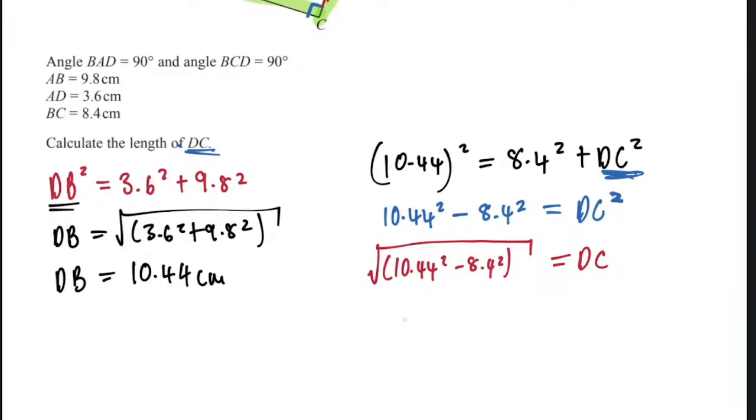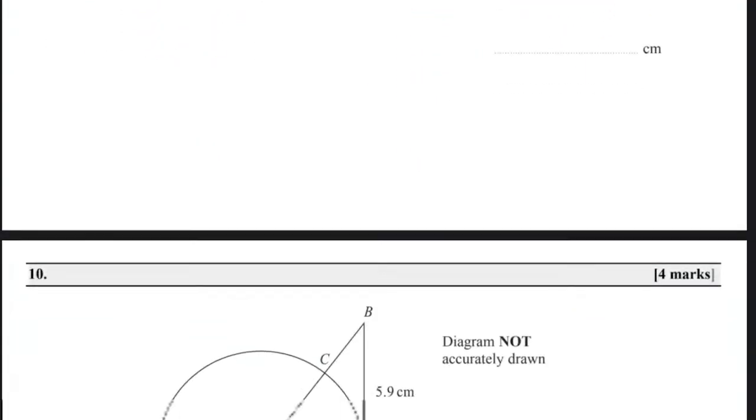It goes to 6.19. Well done, 6.19, which is like 6.2. Once you see two nines next to each other, you can round it off to the nearest 6.2. That's DC, and you have it. You can even just say 6.2 centimeters. Well done. So you have mastered it.